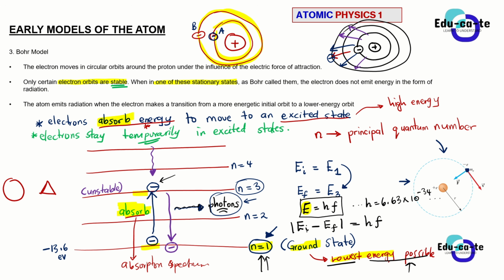Why did we make a difference between initial energy and final energy? Obviously, we would know how much energy is being released there. Okay, but the mathematics part of it, I'm going to do in another separate video. In this video, I just wanted to clearly mention so that you can understand the basics, the early models of the atom and why they are relevant for us to study as physics students.